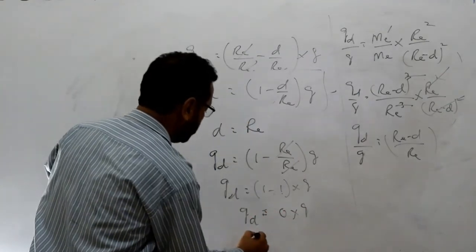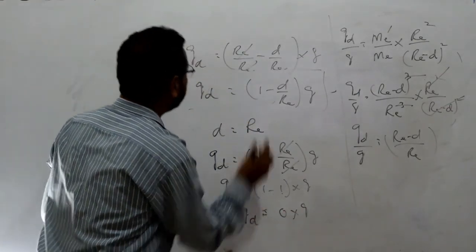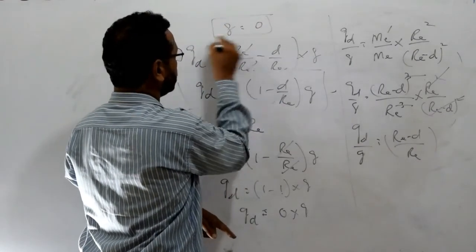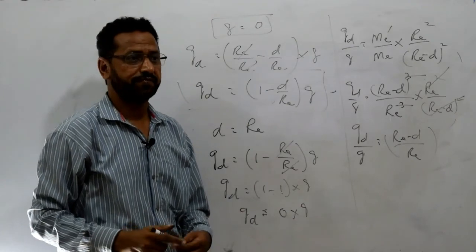So the gravitational acceleration at the center of the earth is 0. So that was your topic.